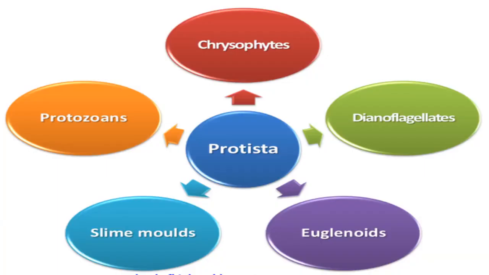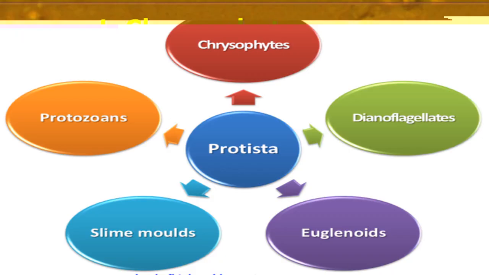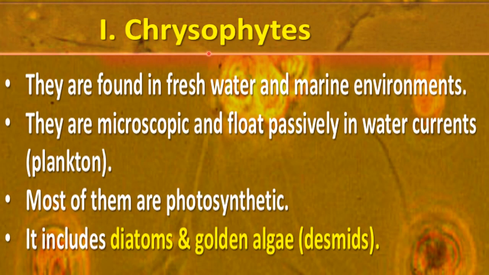Kingdom Protista has these 5 main classes. First, chrysophytes, then dinoflagellates, euglenoids, slime molds and protozoans. So we will start with the chrysophytes type of Protista. So what are these chrysophytes?